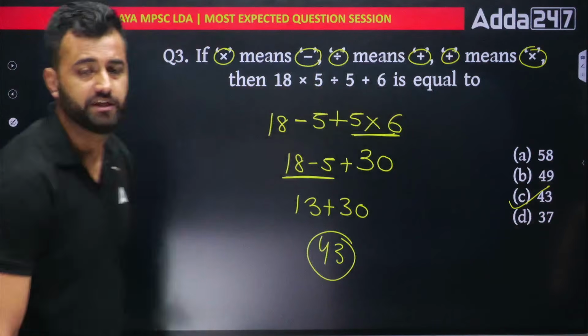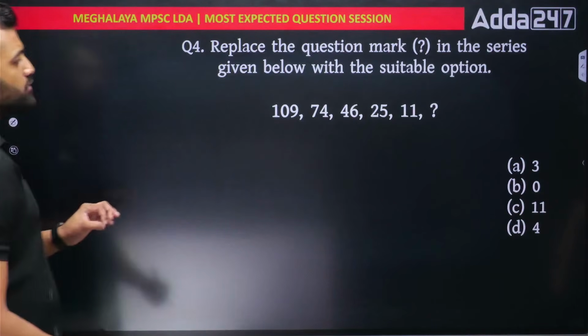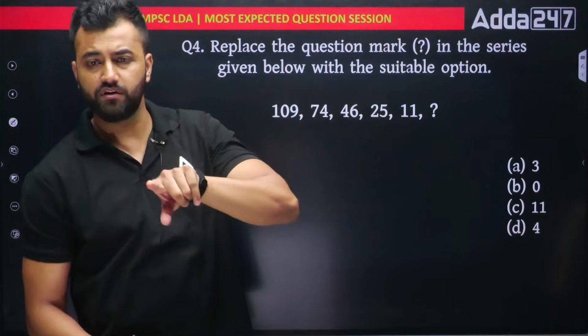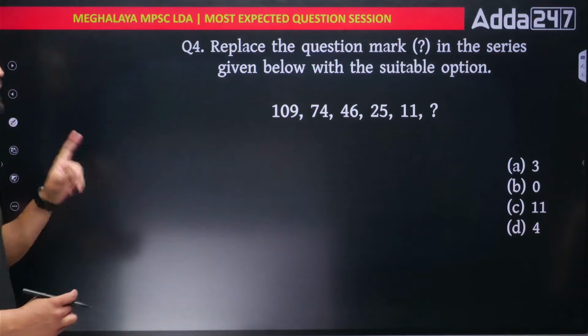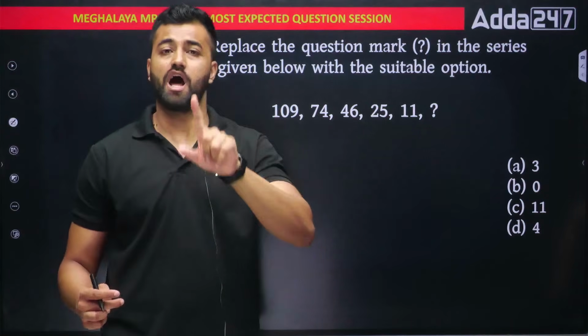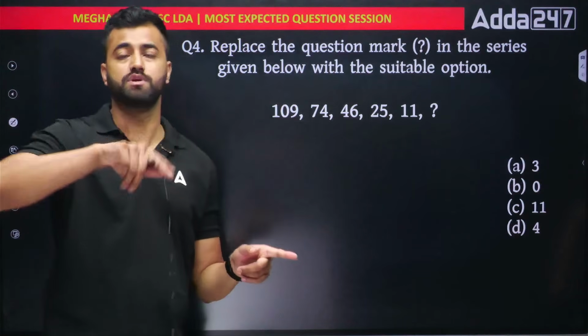Option number C. Next. So what you have to do is pause the video, do it yourself, and then see how I am doing it. Okay. And at the end of the video, I want you to give me your score, how much you have scored in reasoning and how much you have scored in mathematics.